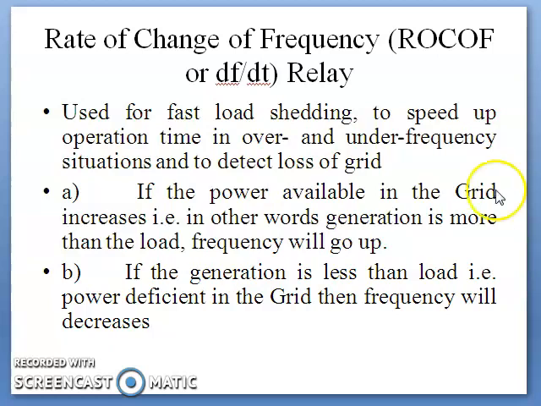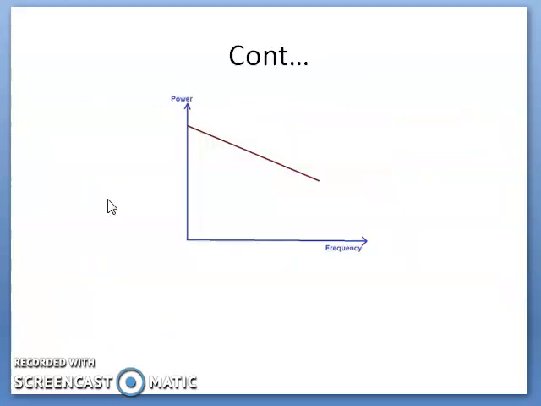So these two points, point A and point B over here. Now if the availability of power in the grid is greater than the demand, that is, when the generation is much larger than the demand, then the frequency will boost up, it will go high. And secondly, if the generation is less than the load, that means the demand is greater and generation is less, then we will experience a dip in the frequency. So this graph shows that whenever the power demand decreases, there is an increase in the frequency.